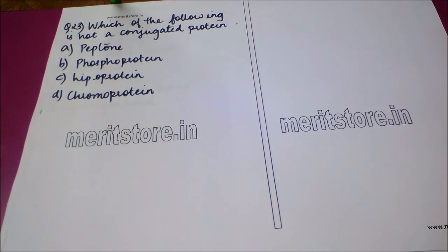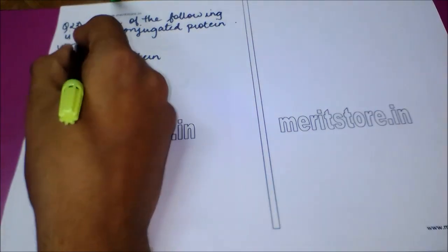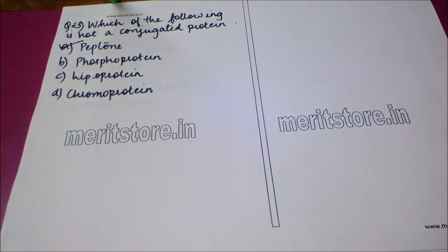Question is, which of the following is not a conjugated protein? Option A, peptone. Option B, phosphoprotein. Option C, lipoprotein. And option D, chromoprotein. The correct answer to this question is option A, which is peptone. Peptone is a derived protein, while the others are conjugated proteins.